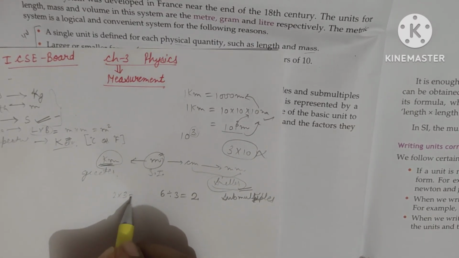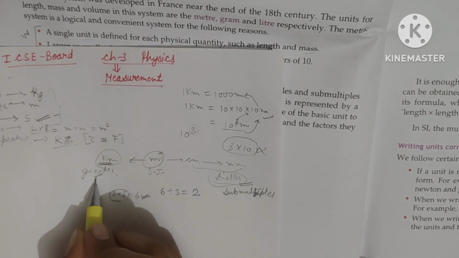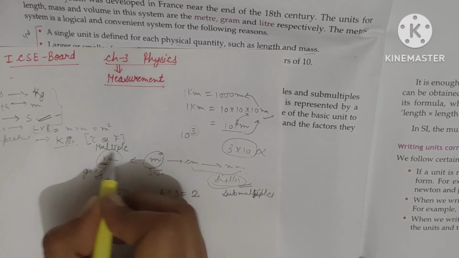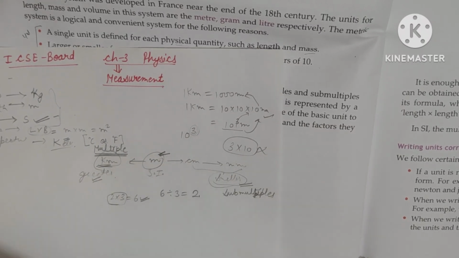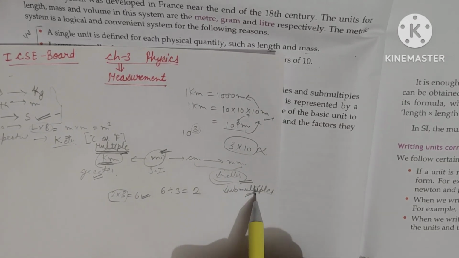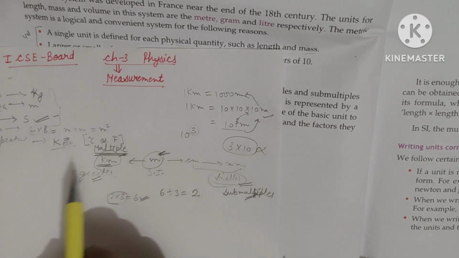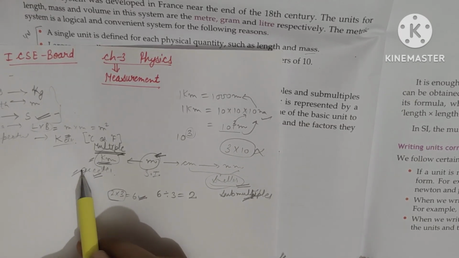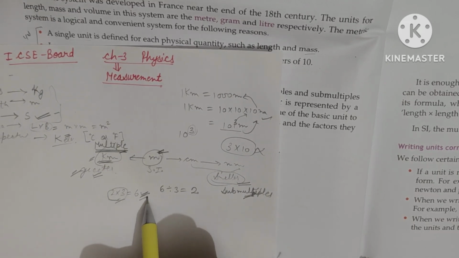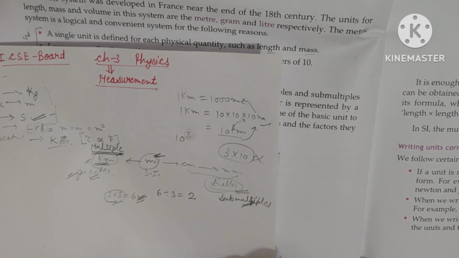If I multiply two numbers, it will give me the greater value. So this unit is known as the multiple of the standard unit. The sub-multiples are the sub-parts giving the smaller values, and the multiple is that which gives the greater value. This is used for greater measurements of distances or lengths.